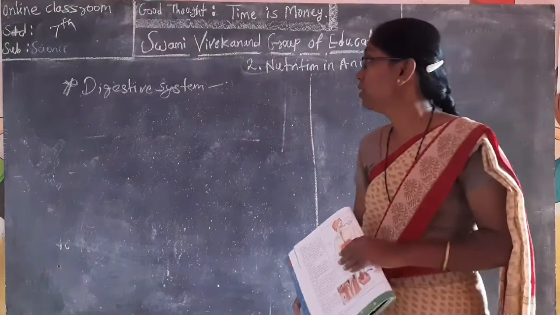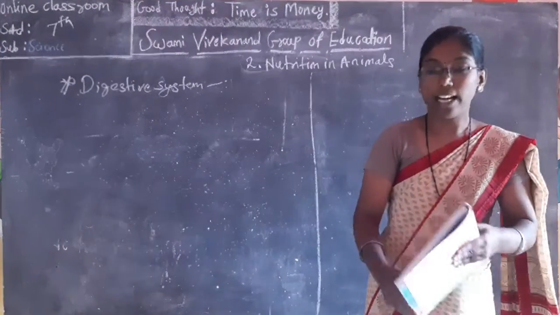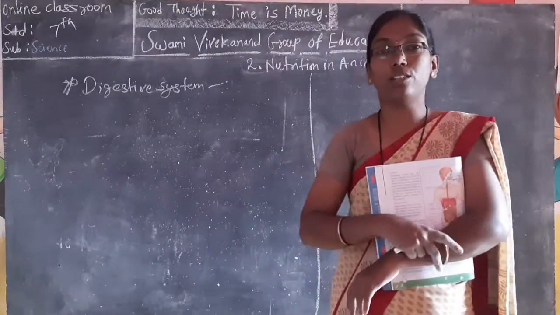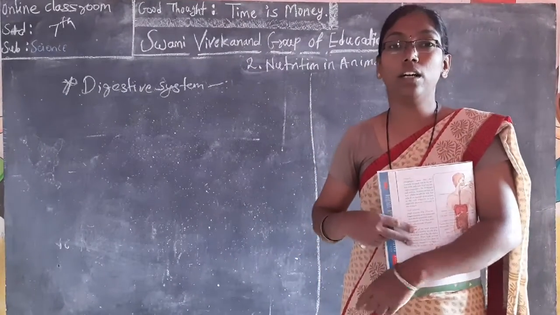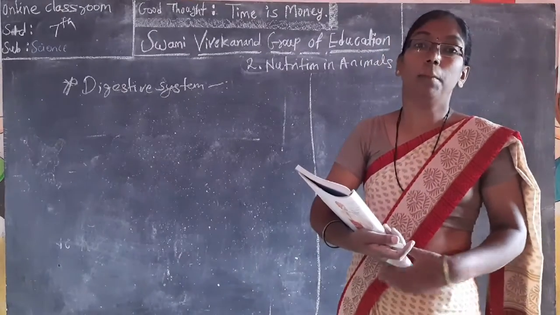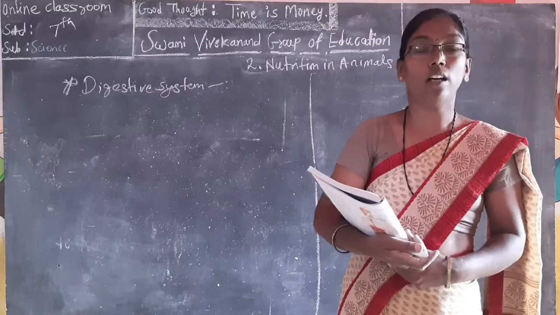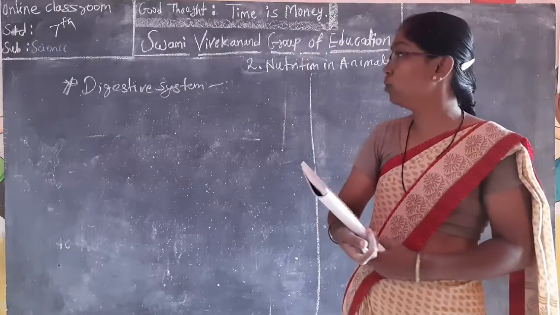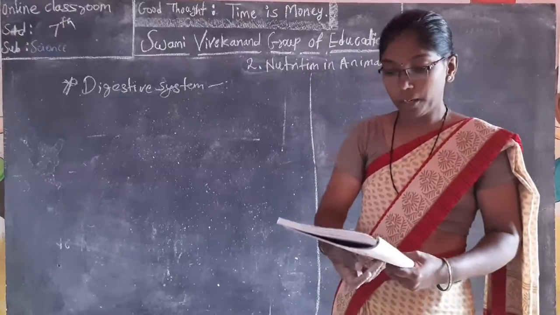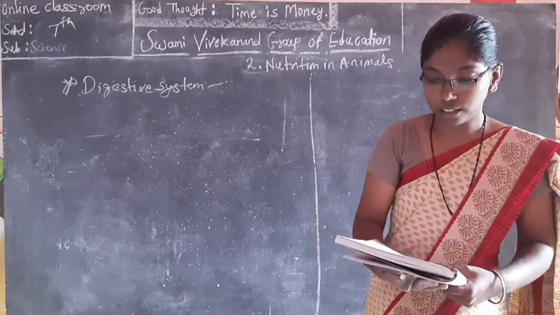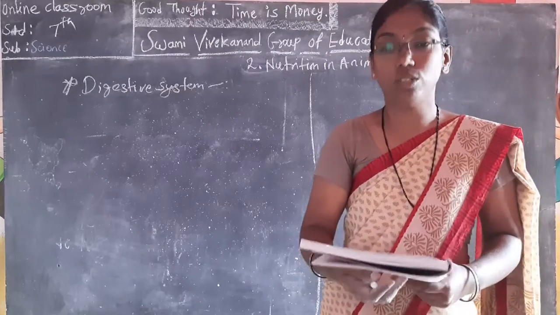Good morning students. In the last period we saw digestion with respect to the organs: stomach, small intestine, large intestine. We saw all the points related to that concept, but the functioning is very important. How the functioning goes on with respect to those organs, we can see now. Digestive system. First point is the alimentary canal along with the organs of the digestive system.